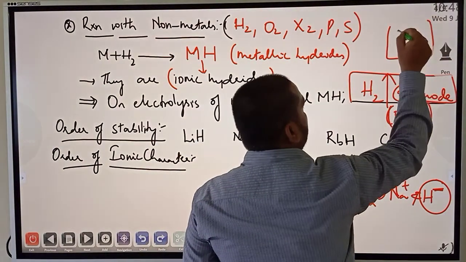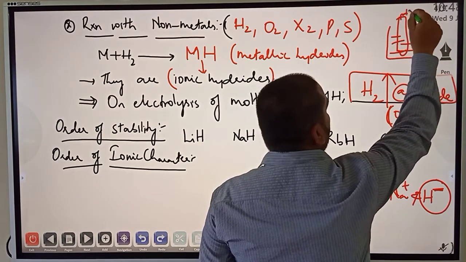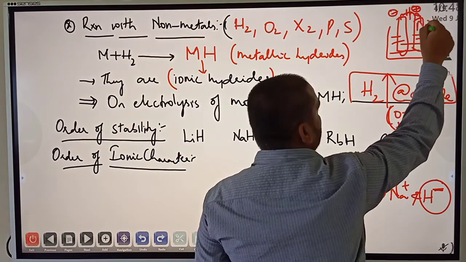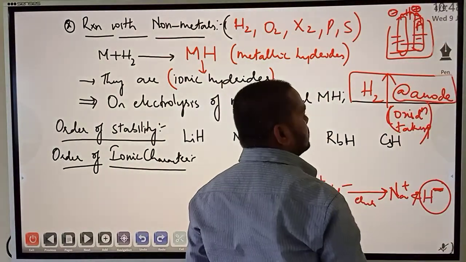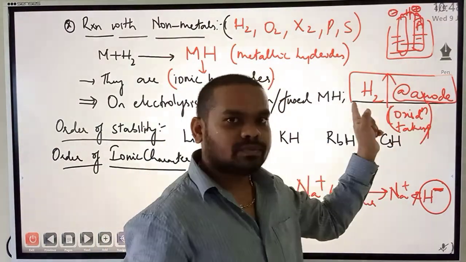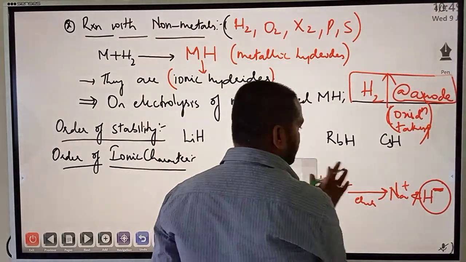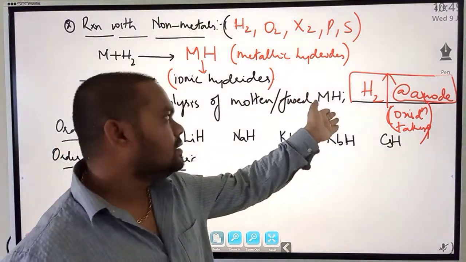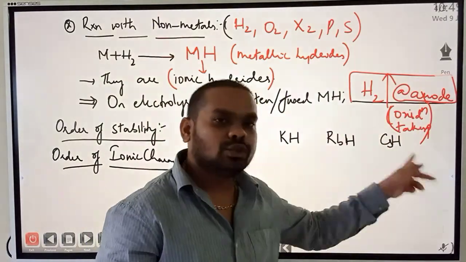In the electrolysis, we have two rods dipped in. One is connected to the negative terminal, one is connected to the positive terminal. The positively charged one is anode. So this H- will be attracted towards anode. That's why hydrogen gas will be released at anode. Remember this point. In electrochemistry, you will study about this point in detail again. As of now, my point is this: on electrolysis of molten fused metal hydride, hydrogen gas is liberated at anode, because at anode, oxidation should take place.